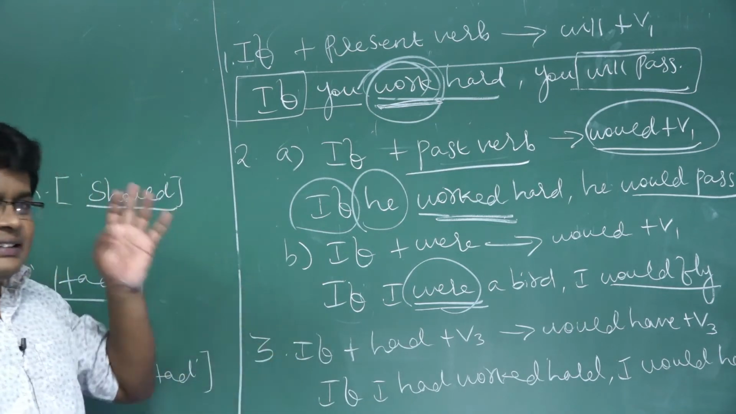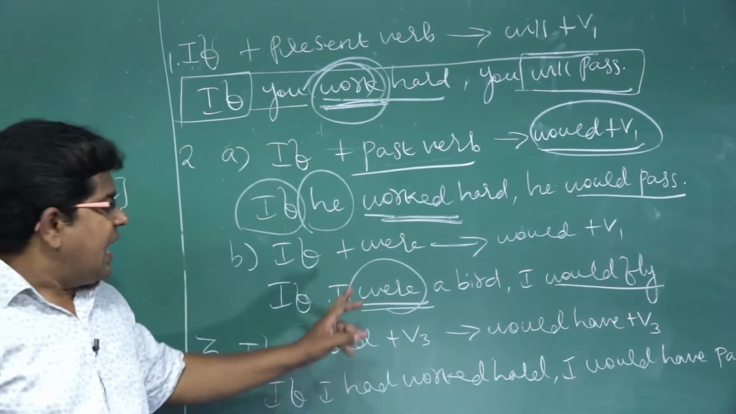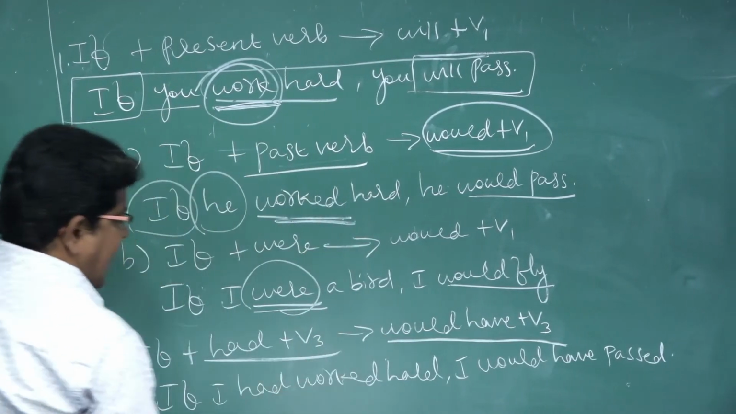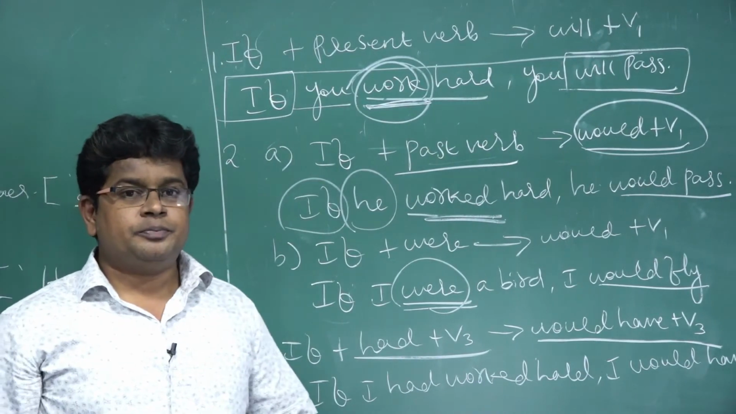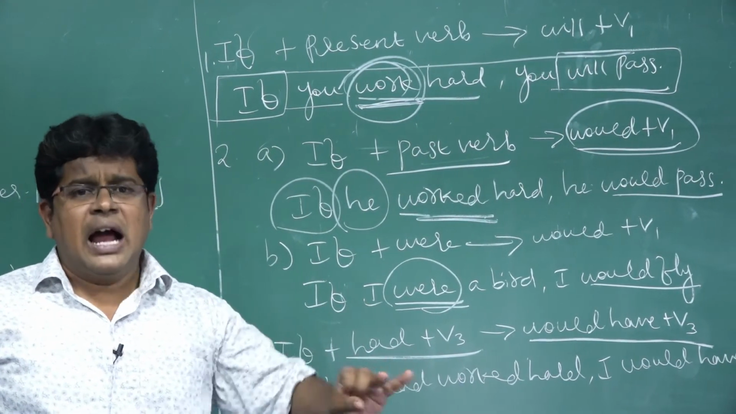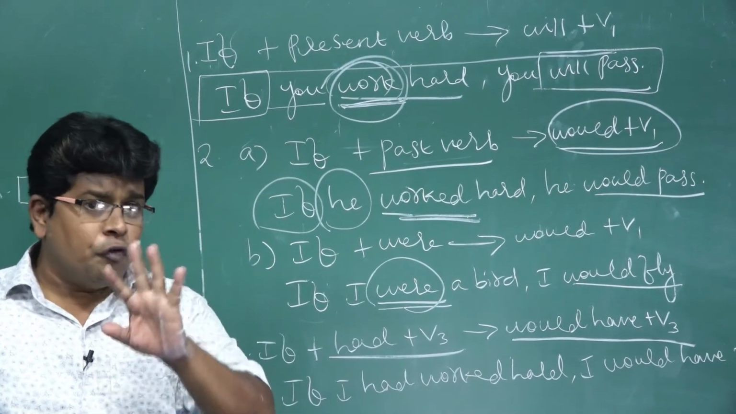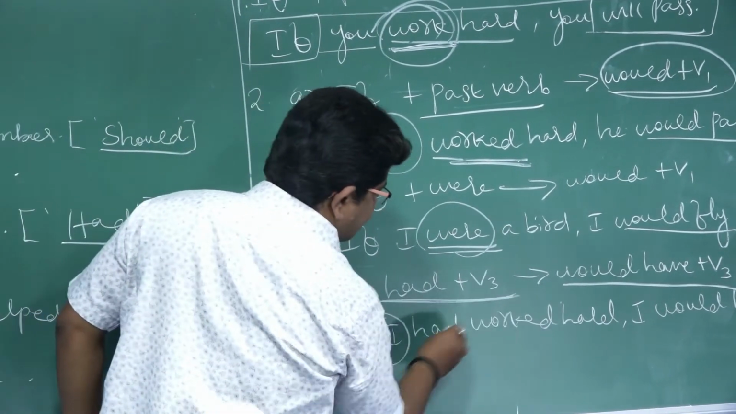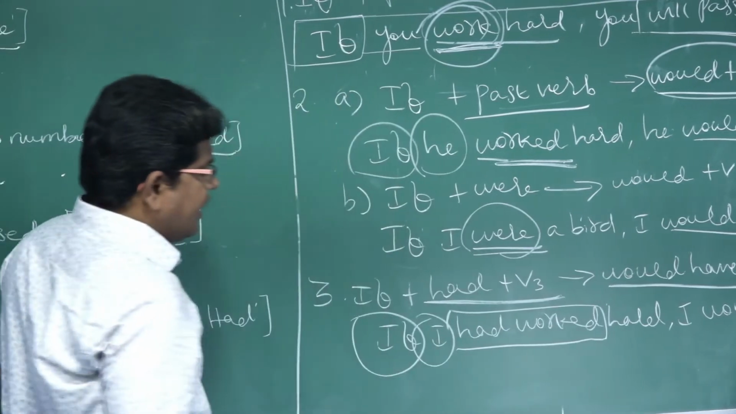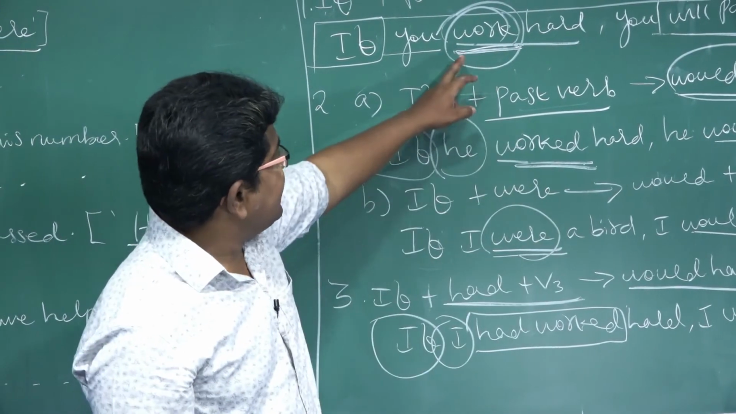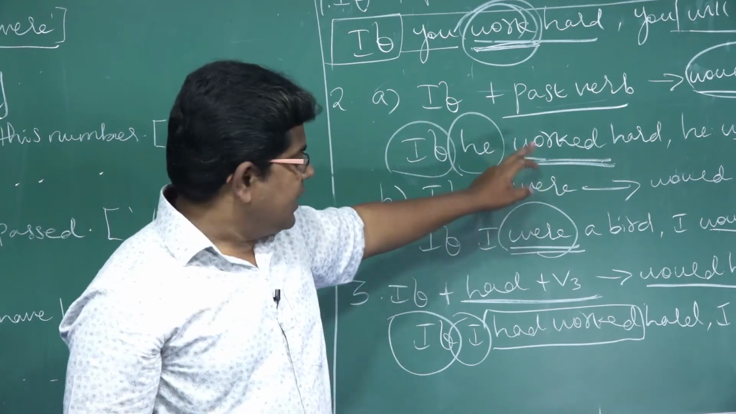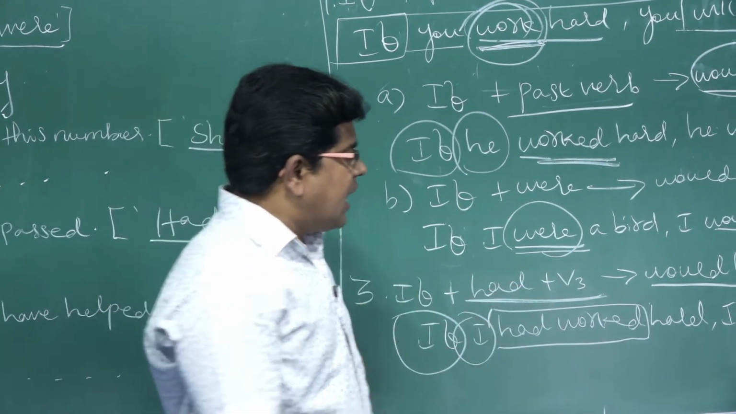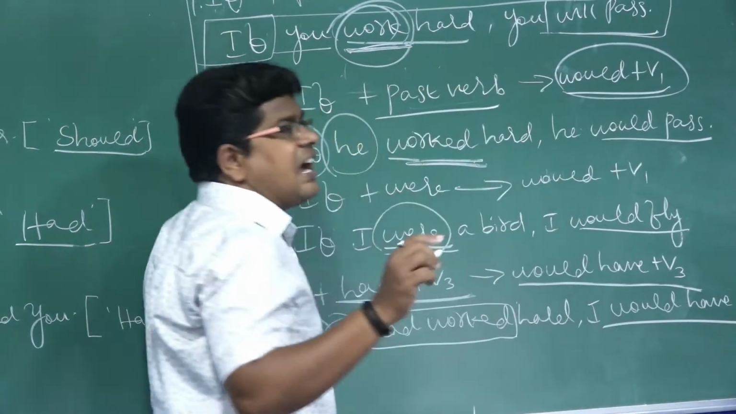Next, third is if plus had plus V3, would have plus V3. What have they given? Had plus V3. Already I told you, has, have, had: we have to use only V3. See, if plus subject, had plus V3 means had worked hard. If I had worked hard, see here, had worked, had plus V3. Then would have plus V3. Here only we have to use V3.